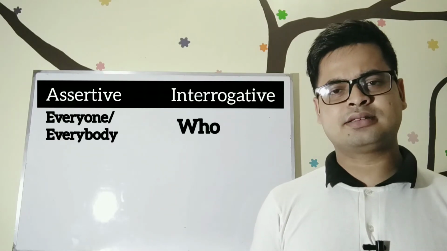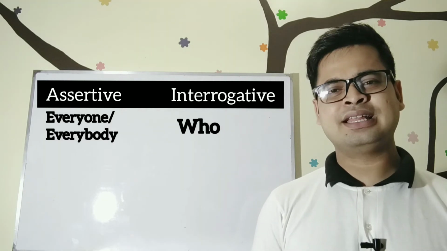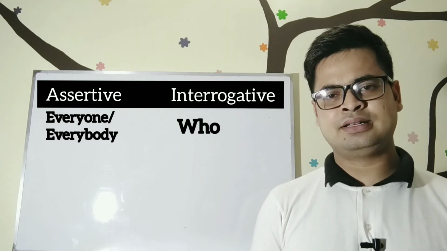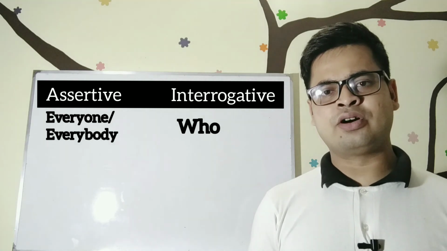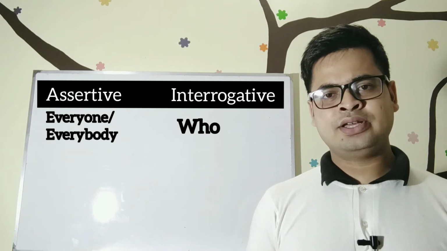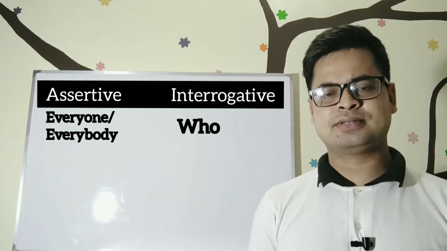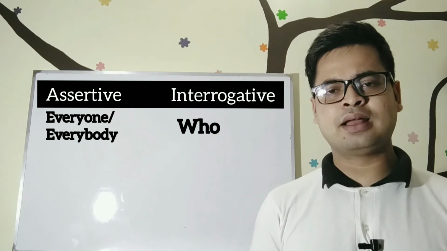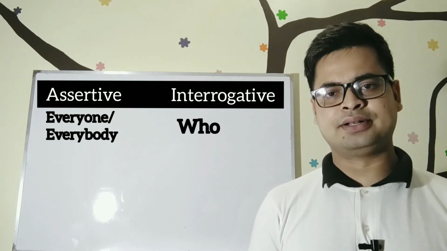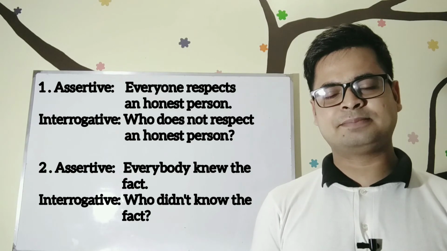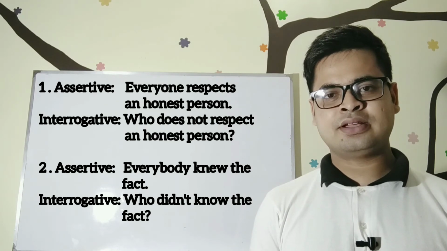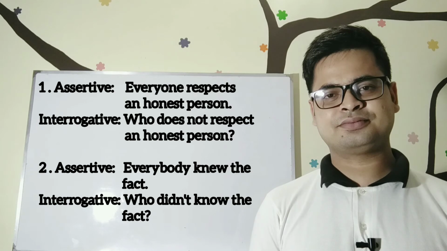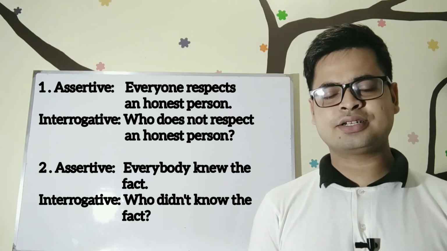You may find some assertive sentences starting with everyone or everybody. In that kind of sentences, everyone or everybody works as a subject. So, if you want to make them into interrogative sentence, you have to write who in the place of everyone or everybody. For examples, everybody respects an honest person. Who does not respect an honest person? Everyone knew the fact. Who did not know the fact?